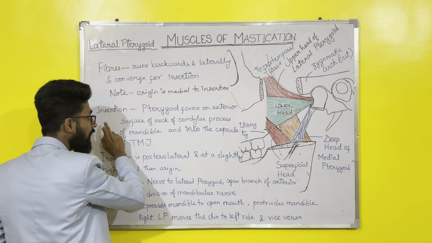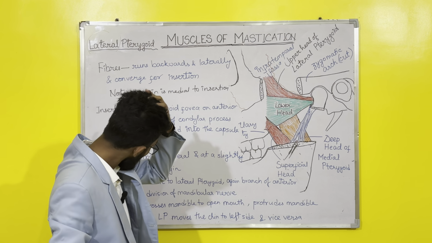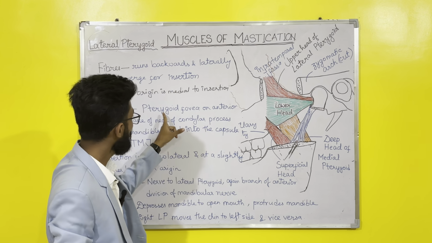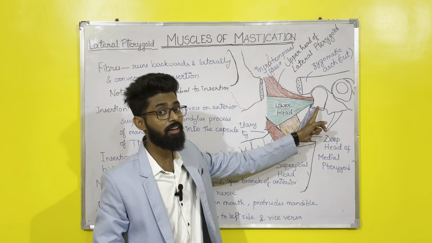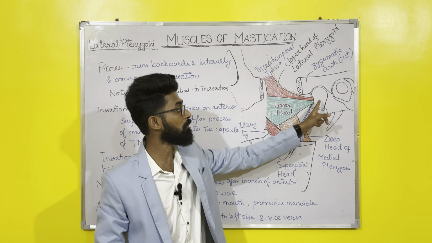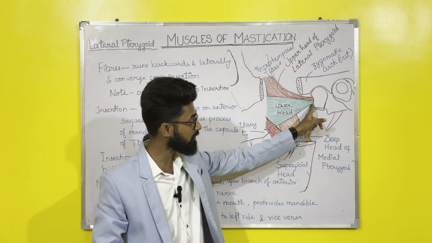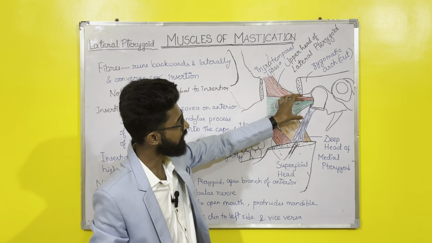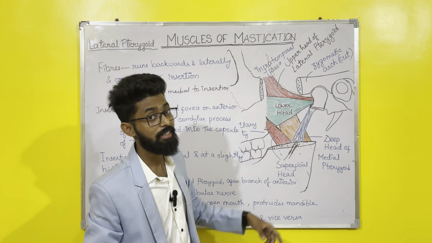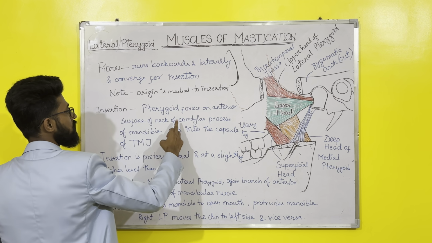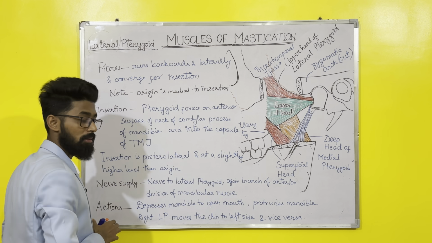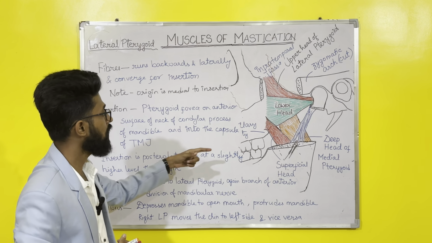Now coming to the insertion. So insertion, if you remember from mandible topic, pterygoid fovea is a depression present between the head and neck, near the neck of the condylar process of mandible. This is the pterygoid fovea, this depression, okay. So their fibers are converging and inserting into the pterygoid fovea on the anterior surface of neck of the condylar process of mandible, and also into the capsule of TMJ.